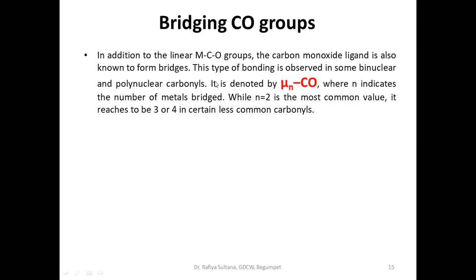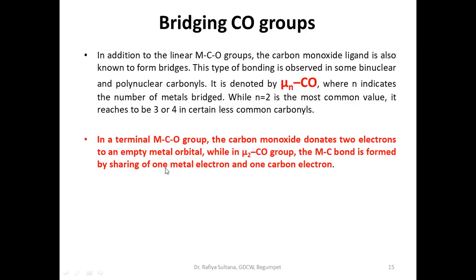In order to satisfy the valency of metal atoms, this CO acts as a bridge between two metal atoms. That bridging is denoted with mu. The bridging carbonyl group is indicated with mu n, where n indicates the number of metals bridged.